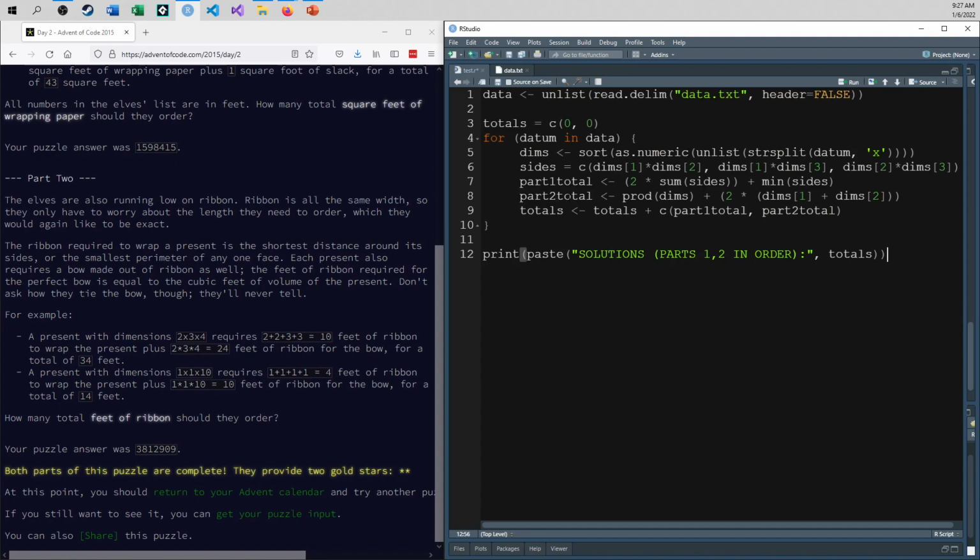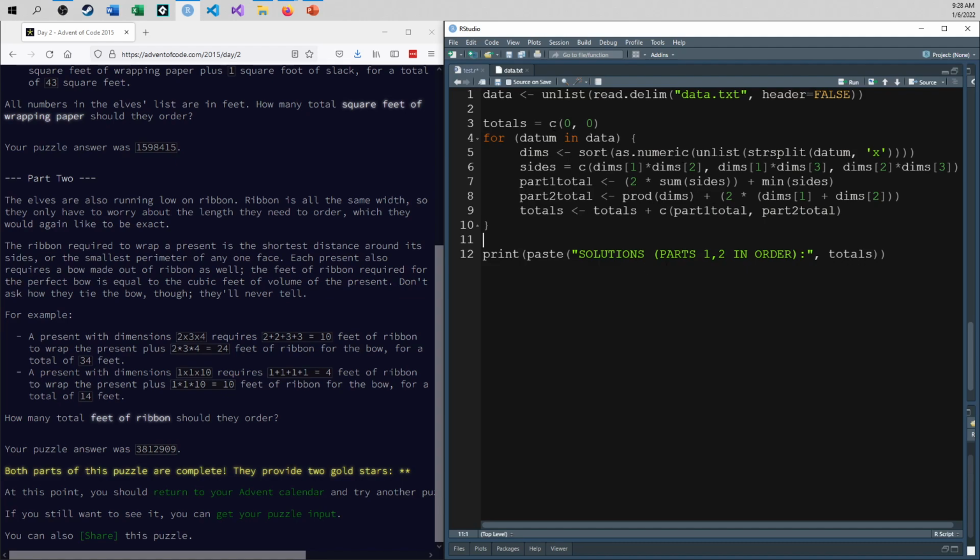But that said, it's kind of the same thing as the first part. There's no sorting here. I wouldn't need to sort. Well, actually, I do need to sort in both cases, in both part 1 and part 2. So I've sorted this thing out. Another way to do this is, if I wanted to sum the dims together and then minus the largest, that will get me the smaller 2. But there are different ways to do that. But 2 times each of the smaller dimensions plus the product gets me to where I need to go.